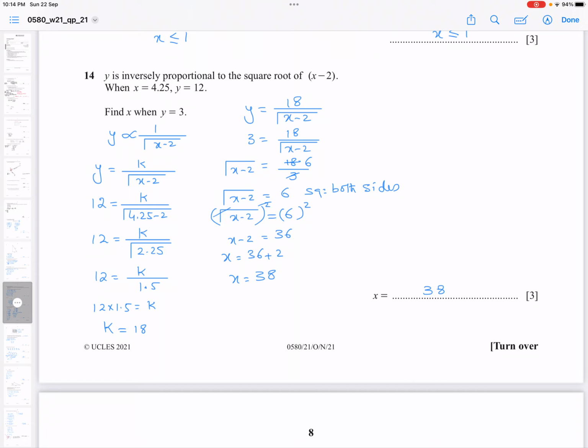So y is equal to 18 over root of x minus 2. Then he asks you to find x when y is equal to 3. So place 3 in y and keep x as it is, and now solve it for x. So your x is 38.